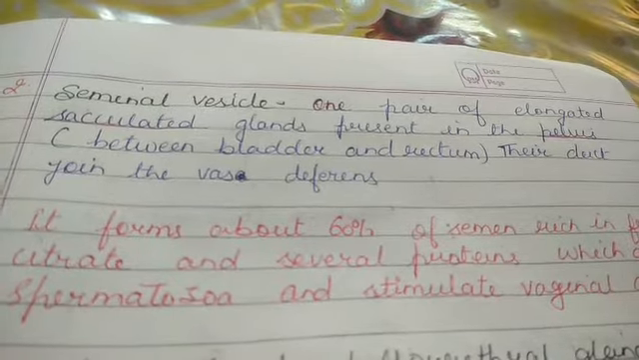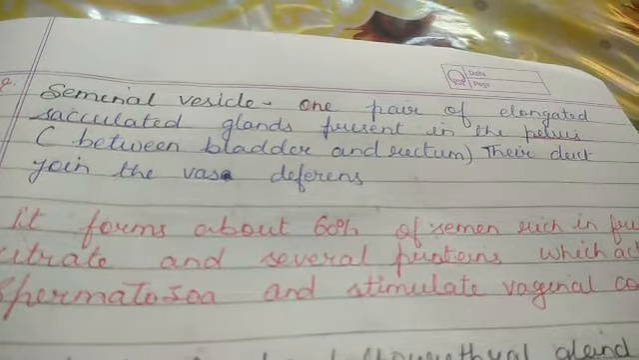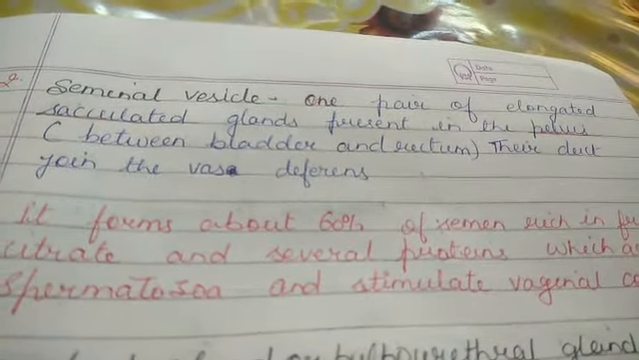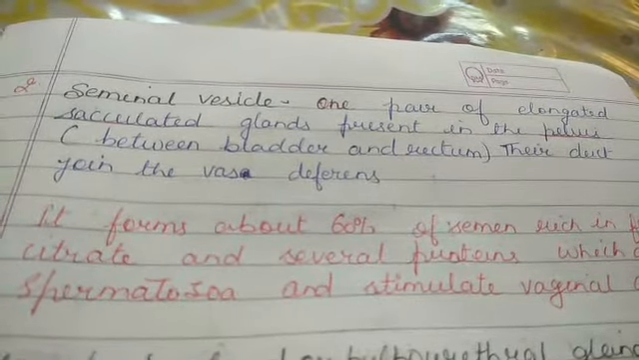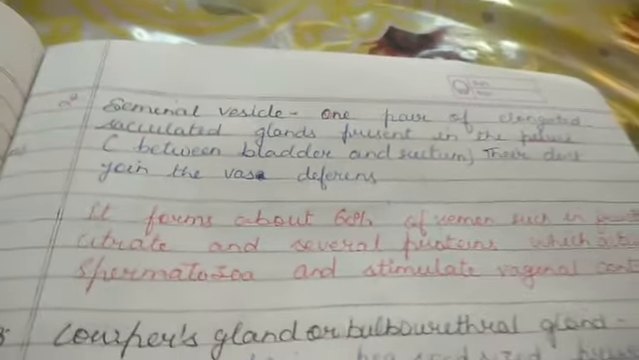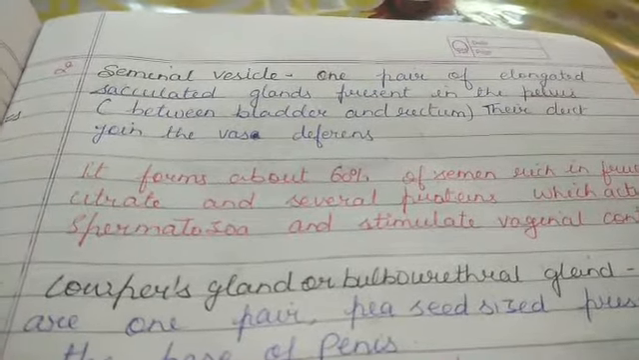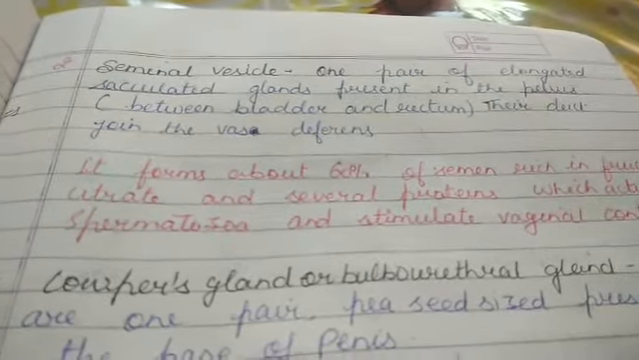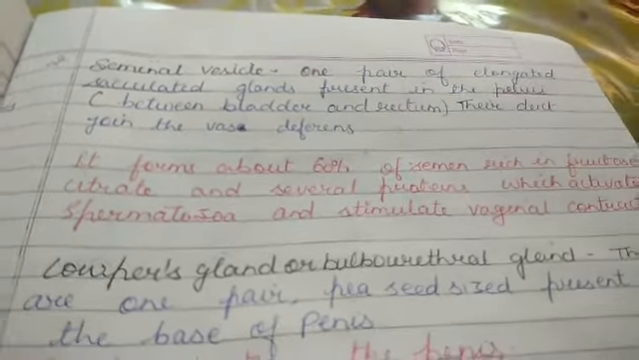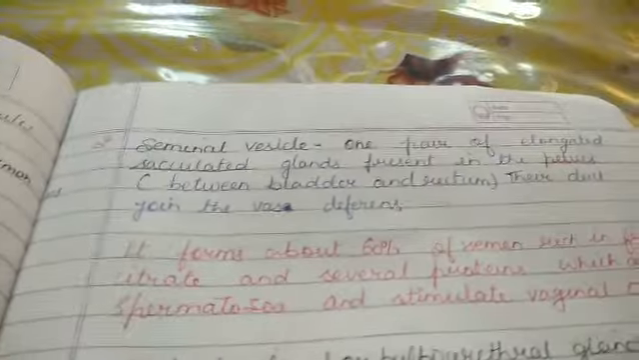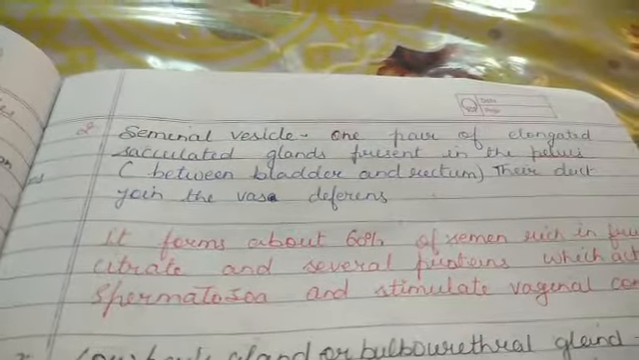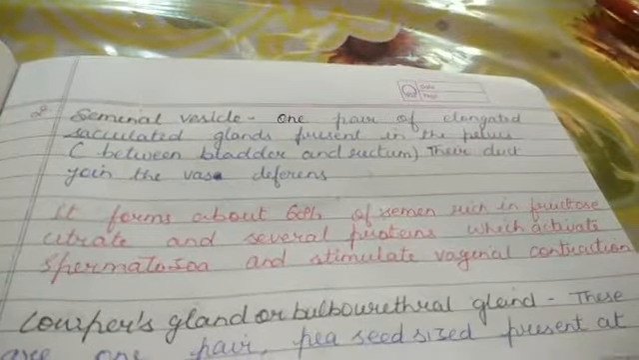Their duct joins the vas deferens. It means the seminal vesicle releases fluid that gets joined to the vas deferens. The long tube, in which all the glands secrete their secretions in the vas deferens, forms a major portion of the semen, about 60%, and it is rich in fructose.